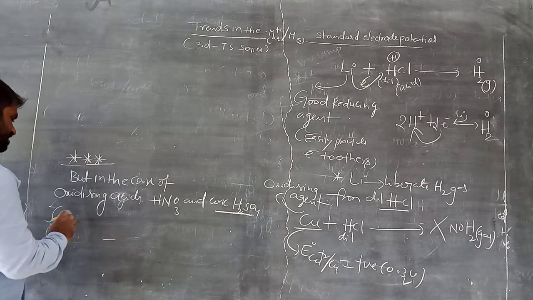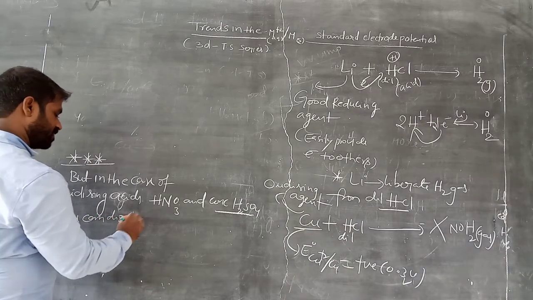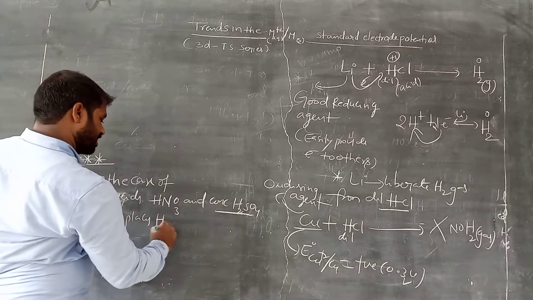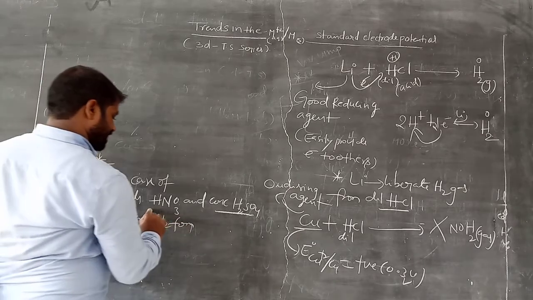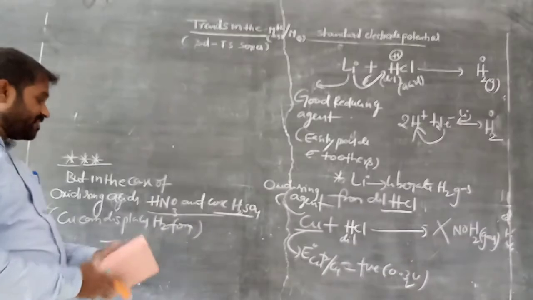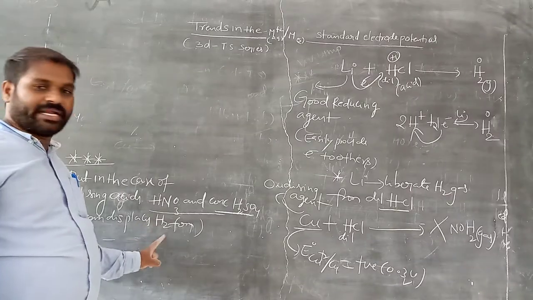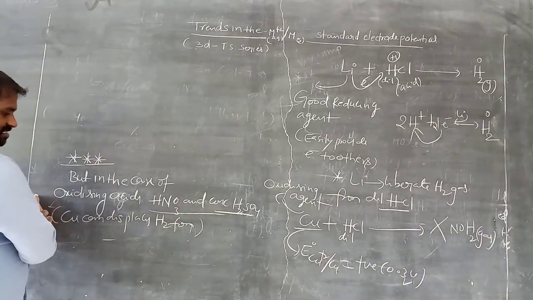In this case, copper can displace H2 from these acids. So copper can interact with these and liberate H2. Why? Because it is concentrated. Remember this.